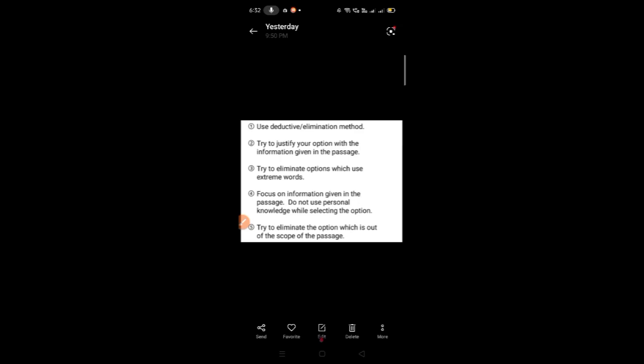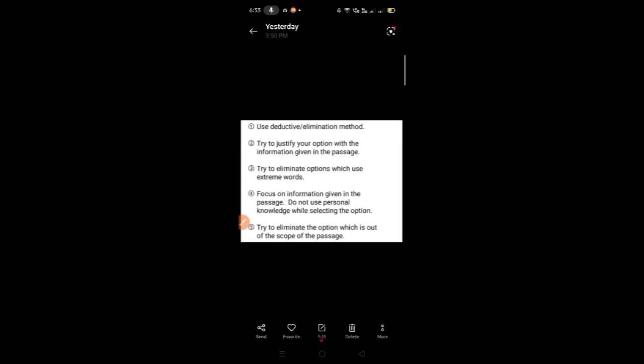Options which are out of scope of the passage, use extreme keywords, or are not justified by the information given in the passage, we need to eliminate. Second, try to justify your option with the information given in the passage.